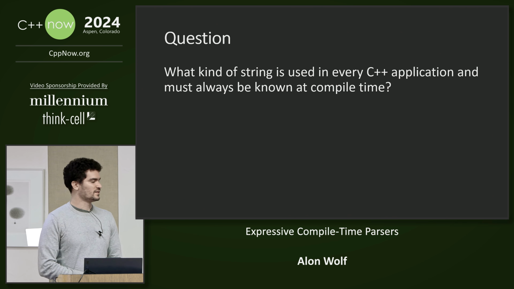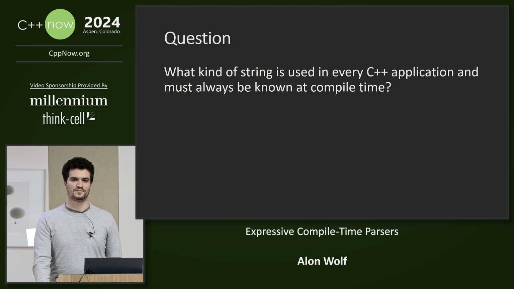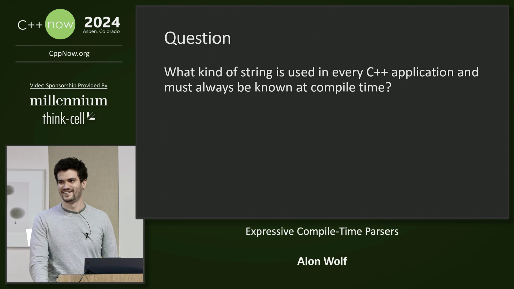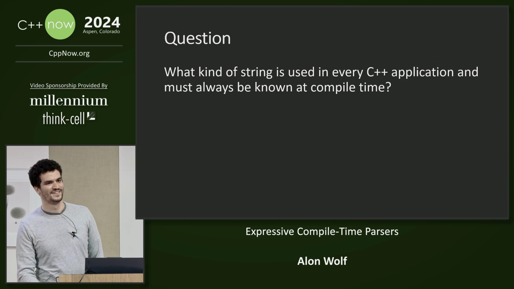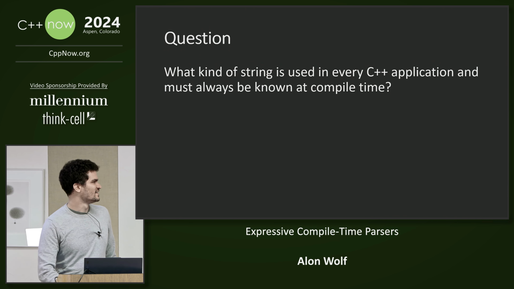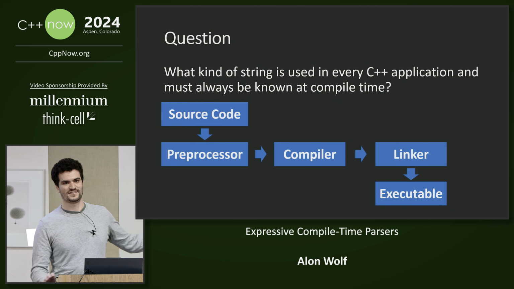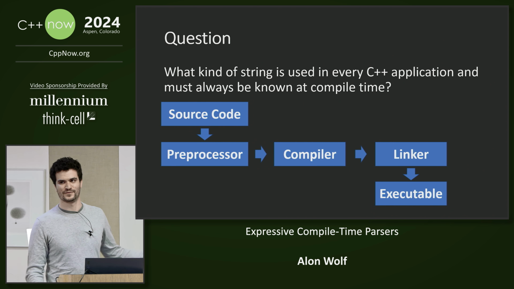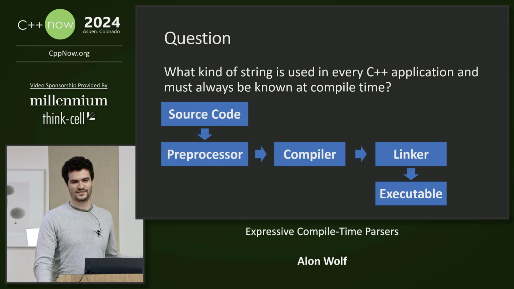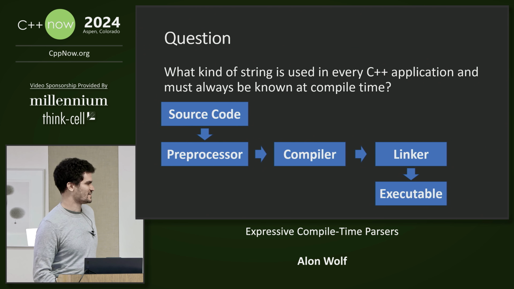Now I have a question. What kind of string is used in every C++ application and must always be known at compile time? Literal string. Literal C string. No. Empty string? No. So the answer is it's the source code, because it's the input to the compiler, so it must be known at compile time. I mean, if you think about it, the source code is nothing more than just another compile time string.